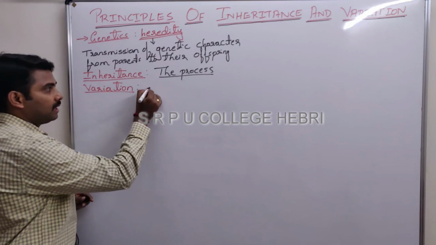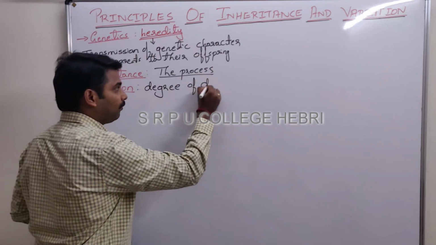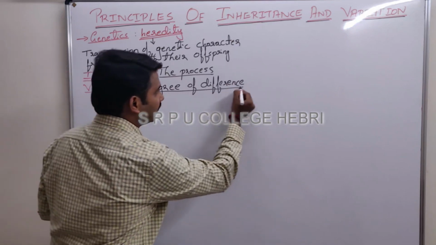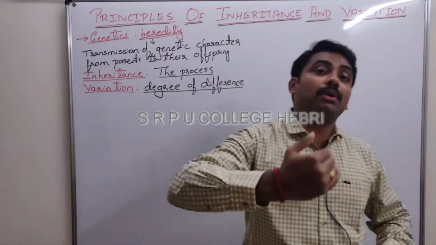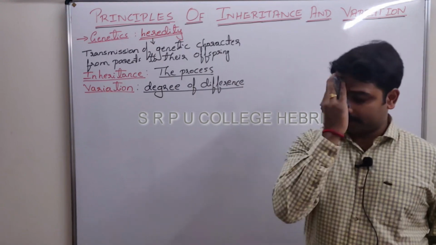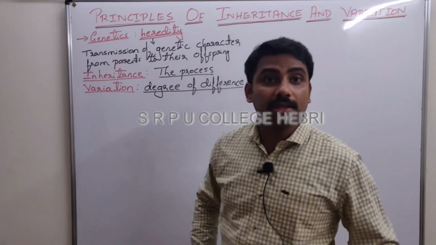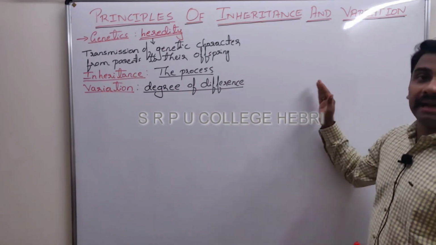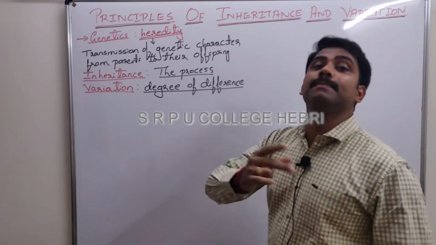So try to understand what is variation. The name itself tells the degree of difference. Write down: the degree of difference found between parents and their offspring. I am not exactly the same as my mom and dad, even though I am their product. There is a difference, right? Degree of difference between parents and their offspring, as well as between the siblings.